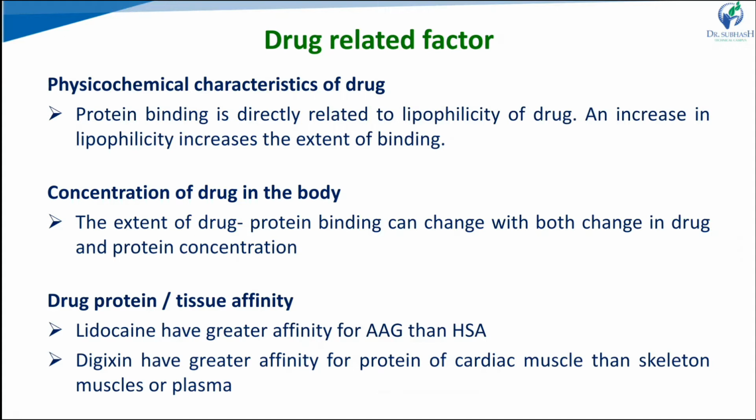Here the examples: lidocaine has a greater affinity for glycoprotein than albumin, and digoxin has a greater affinity for the protein of cardiac muscle than skeletal muscle or plasma. So a specific drug has specific affinity towards a protein or tissue.